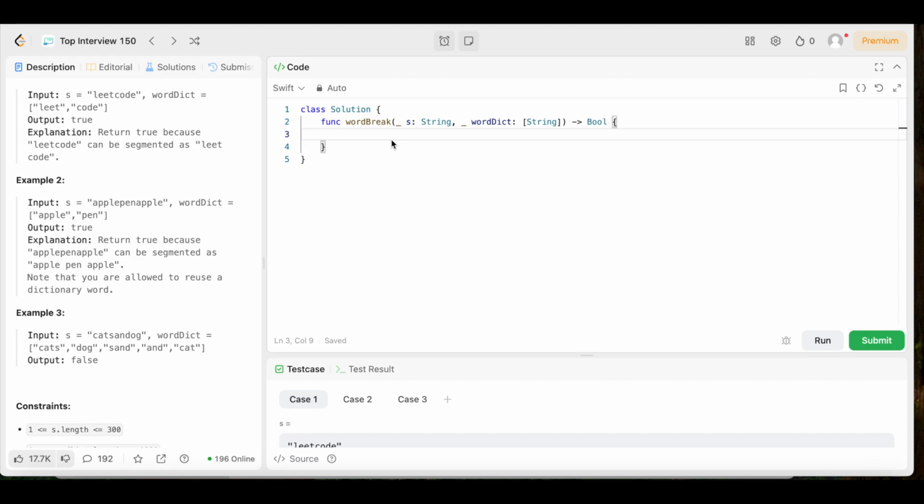So now that we understand the question, y'all, let's get into the fun part, the actual solution. We're going to do some dynamic programming today, so I hope you're excited about that.